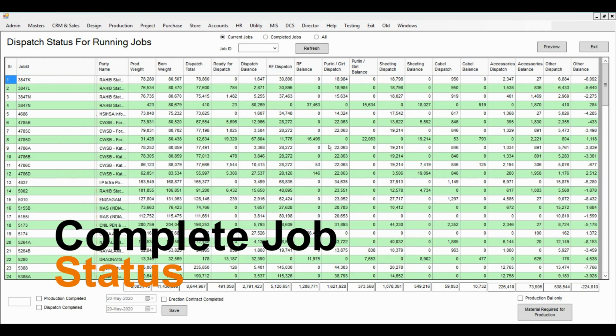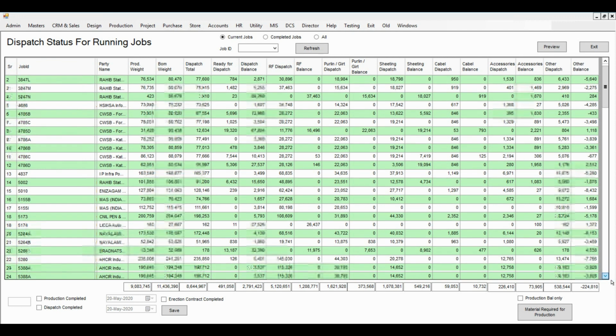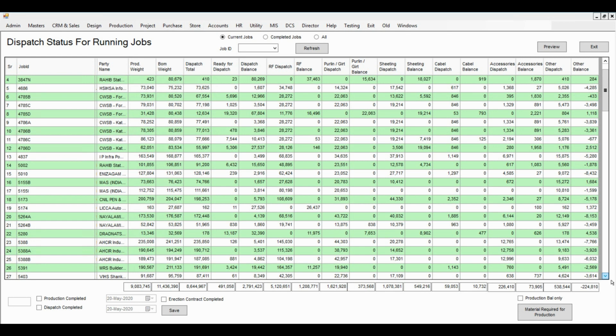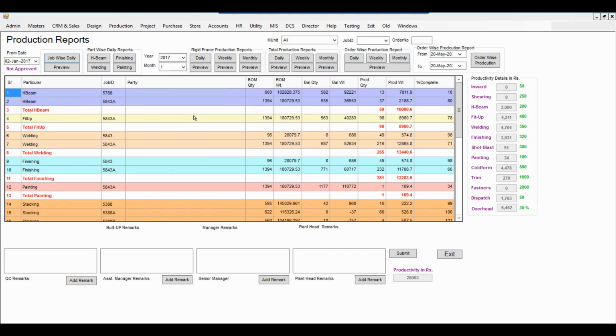This single report gives you the complete status of all your jobs. You can see how much is dispatched, what is pending, and also at different stages like rigid frames, cold form, sheeting, and whether their production is completed or not. So basically all the things of the job can be monitored from this single place.